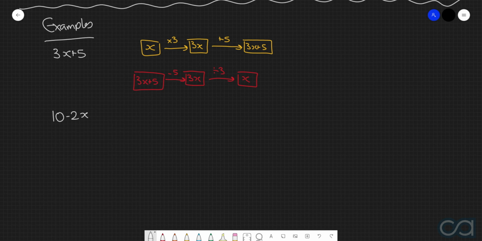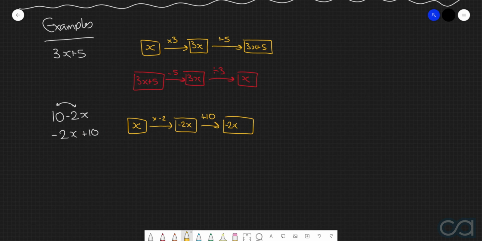Now this one you have to be pretty careful with because it's a little bit deceptive in how it looks. The best way I can go about showing you how to do this one properly is by switching the positions of these two terms. So in other words, we're going to instead write this as negative 2x plus 10. If we start off with the variable x, we notice that we've got negative 2 multiplied by x. So we're going to perform a multiplication of negative 2, which gives us negative 2x. And then we've got this addition of 10. So we're just going to write plus 10, which arrives us at negative 2x plus 10.